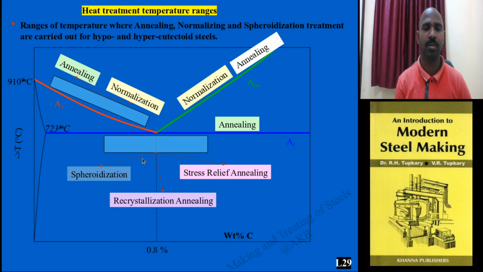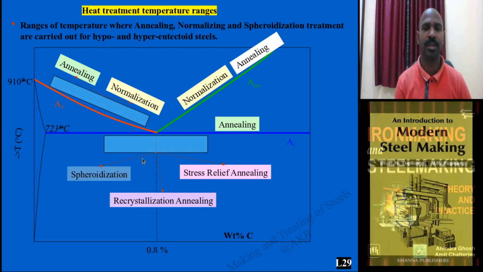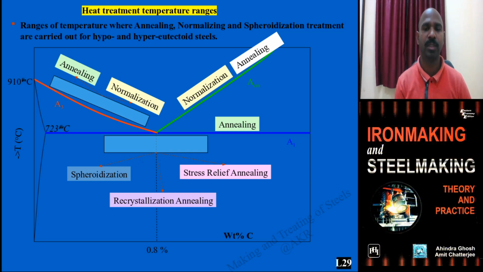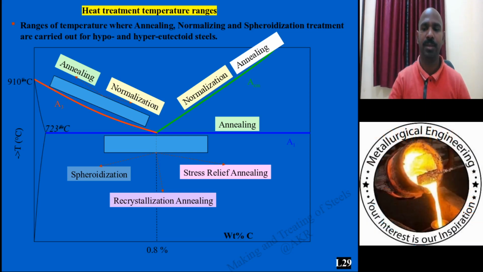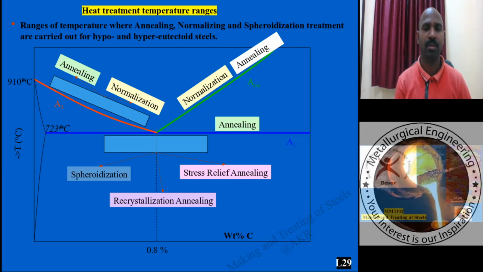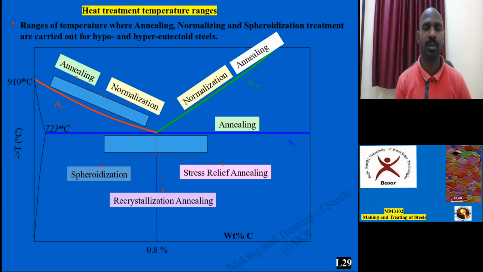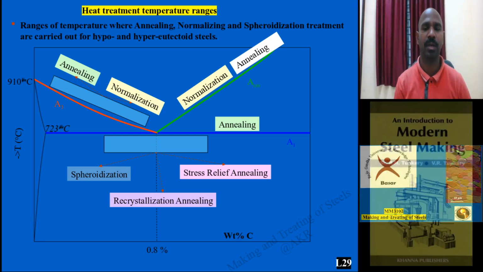First let me focus on this iron and iron carbide diagram. From the iron and iron carbide diagram, for the eutectoid steel, these heat treatments are found to be suitable. Why are these heat treatment processes done? The properties which were not improved from the melting route, casting route, other secondary treatments and primary steel making as produced, can be improved by this simple treatment.